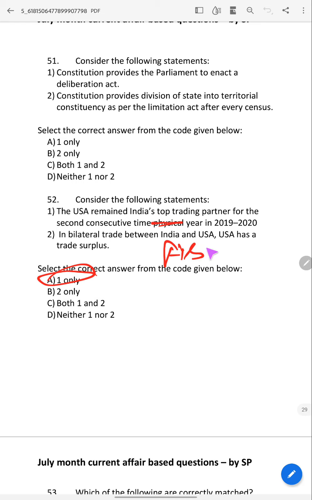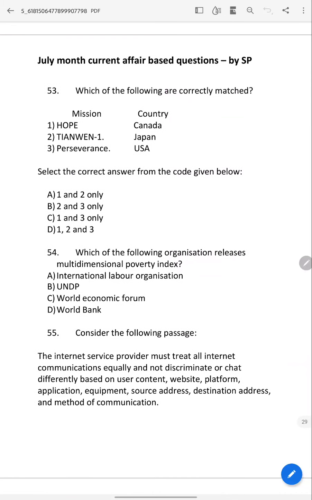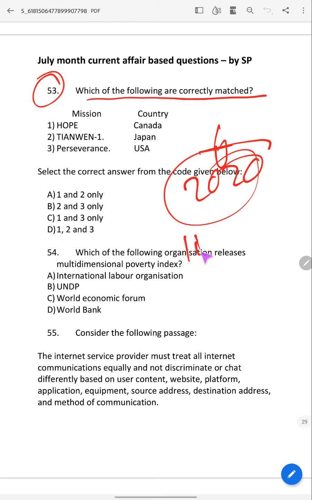This is fiscal. Come to the 53rd question. Which of the following are correctly matched? Why have I asked this question? Do you remember in 2020 prelims what they have asked? Lisa Pathfinder.